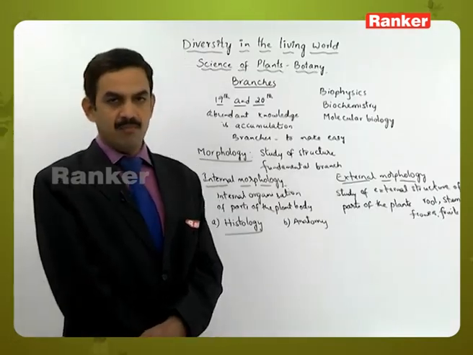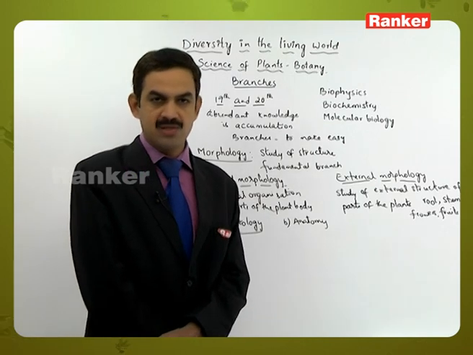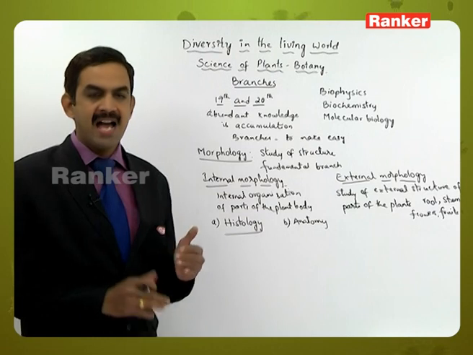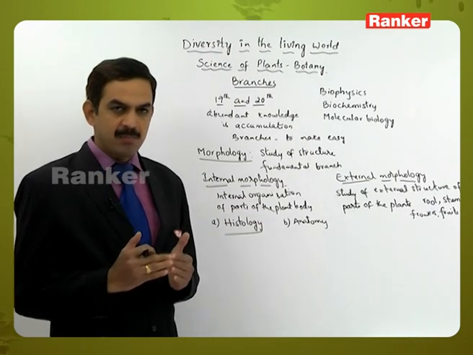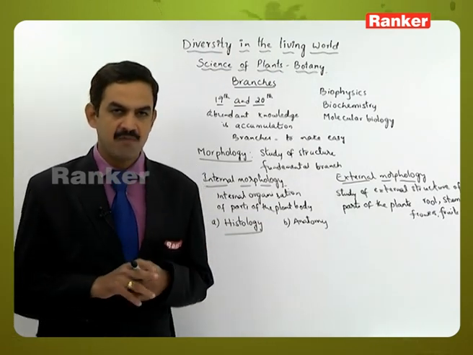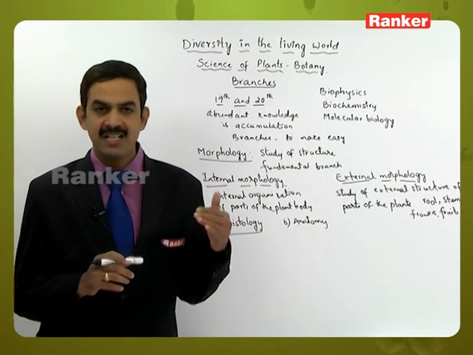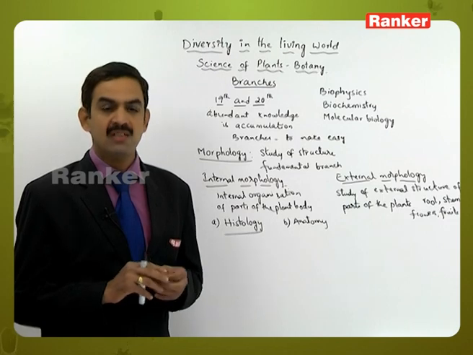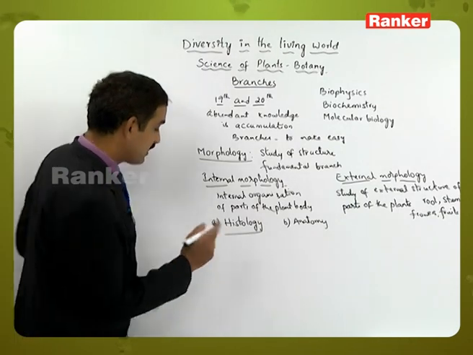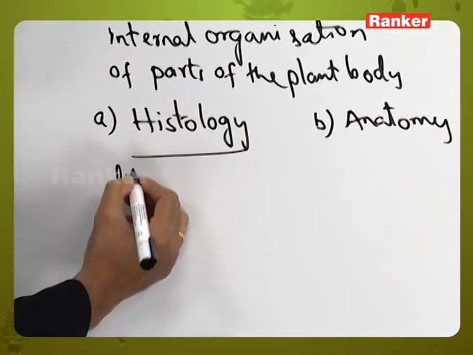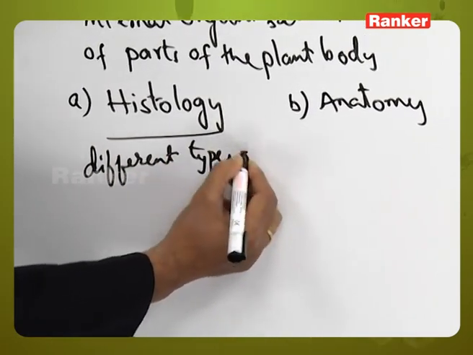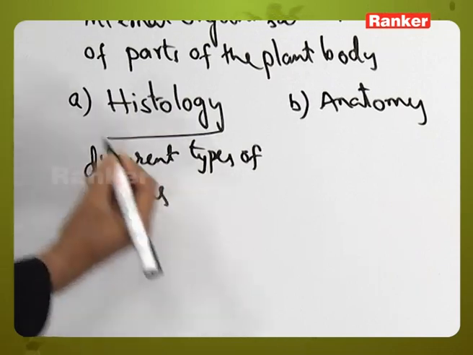If you observe the lower plants, they are basically made up of only one type of cell, but as evolution has taken place, the complexity in the organization of the plants has increased. That led to the formation of different types of cells. So we study about the different types of cells that are present in the plants.